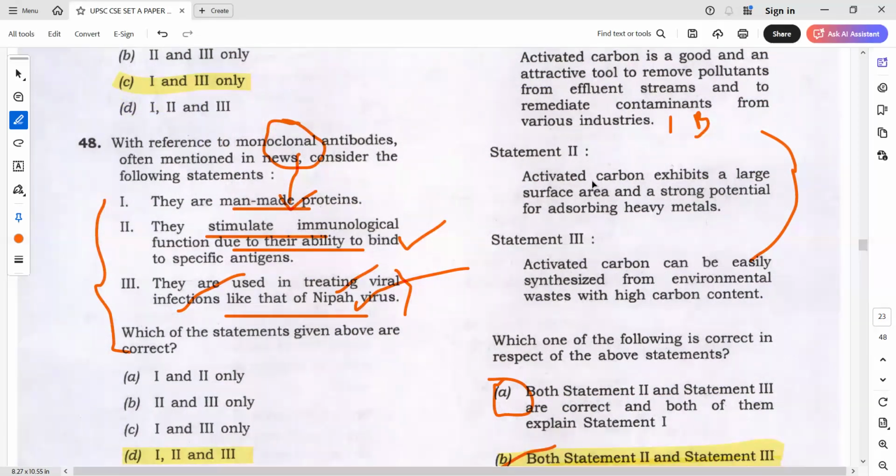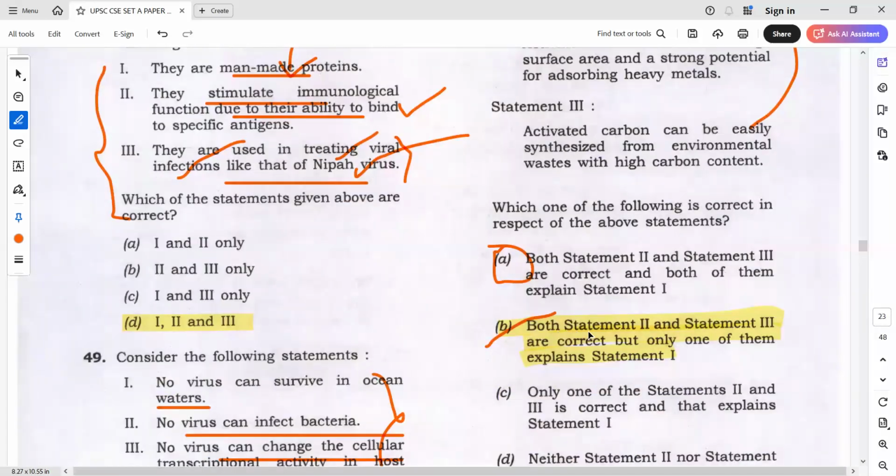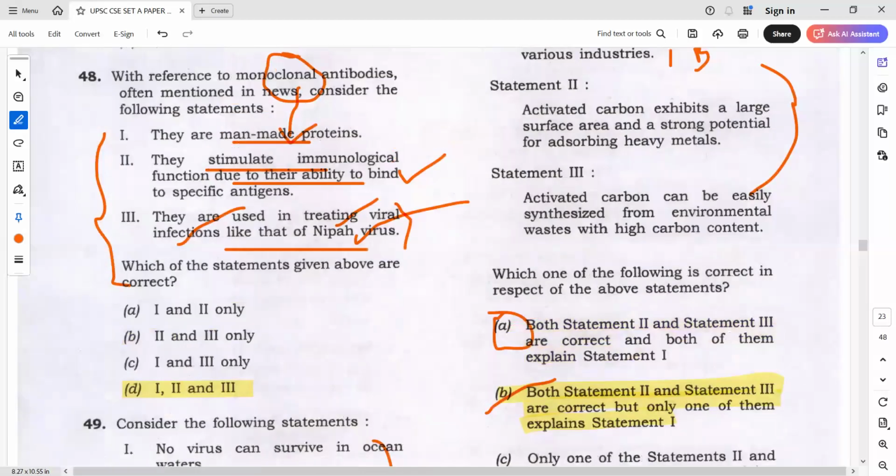Because activated carbon exhibits a large surface area and a strong potential for absorbing heavy metal. That is what I'm saying. In the context, I always told you, statements and questions, you have to see them combinedly. You cannot see them in an isolated way. So the answer will definitely be statement 2. Statement 2 and 3 are correct, but only one of them explains statement 1. This explains the statement, but this is a plain statement.